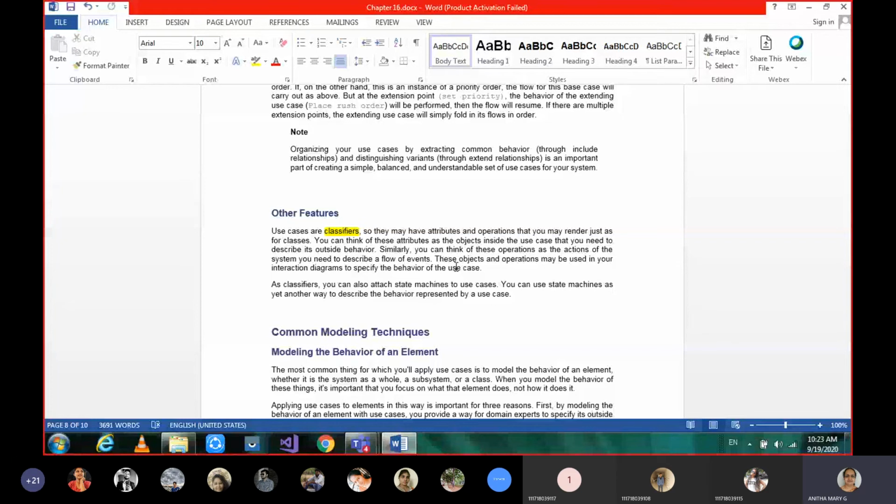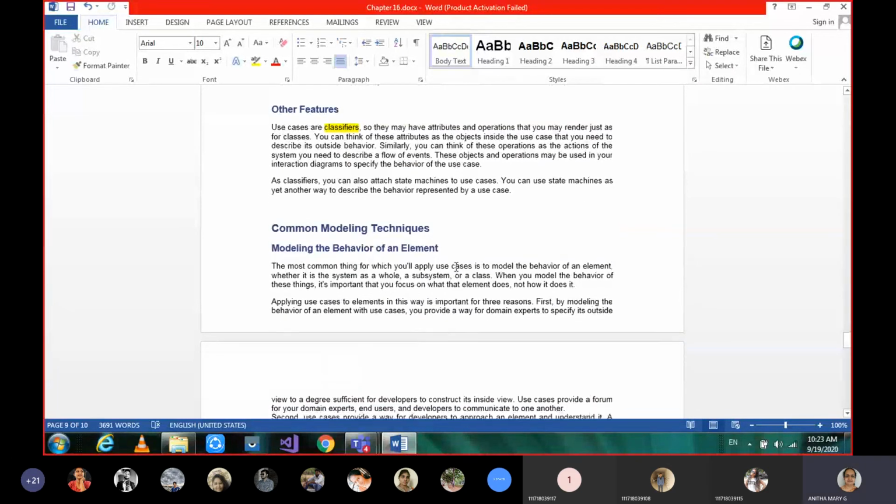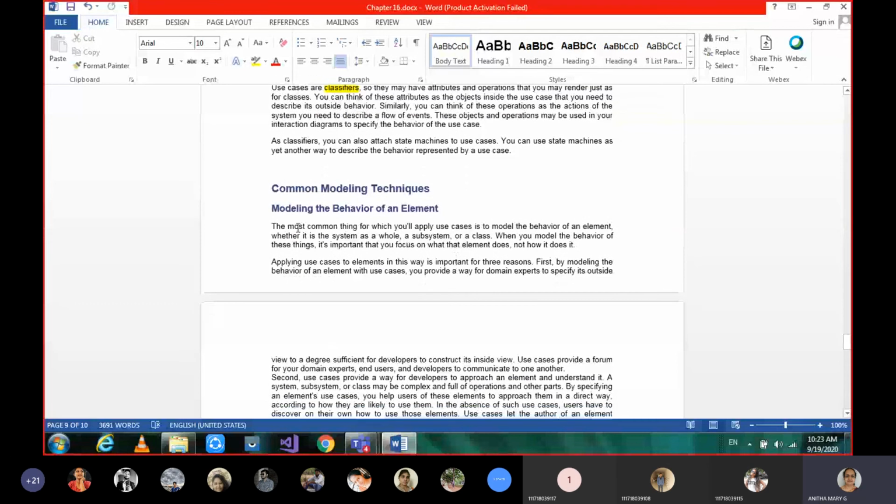And then the second part of this chapter is about common modeling techniques. This is where all the terminology we studied in the first part is applied to an example. That is what we are going to study under the second part as common modeling techniques. We have only one common modeling technique under this topic of use cases.